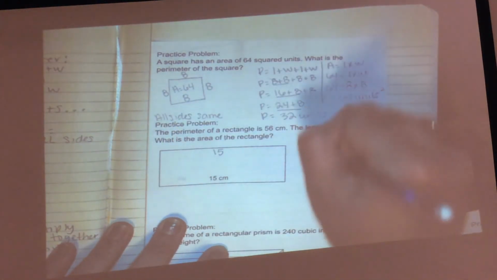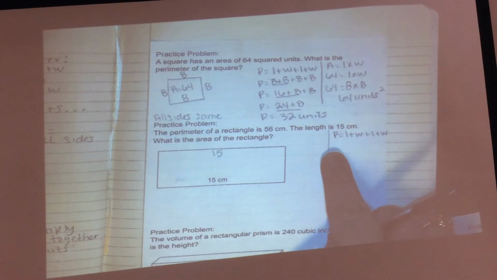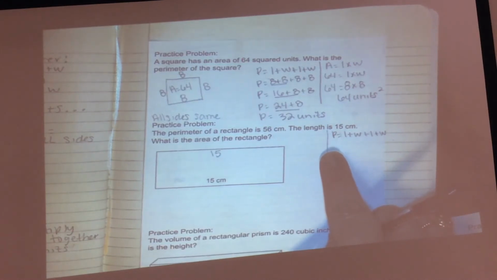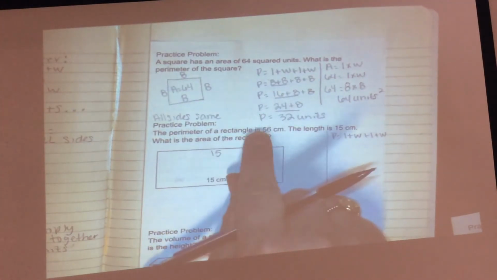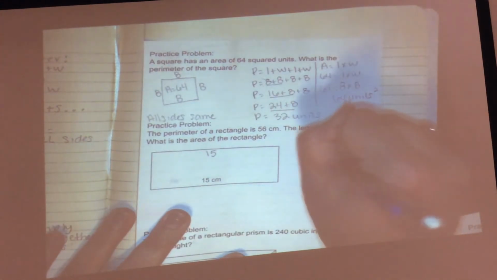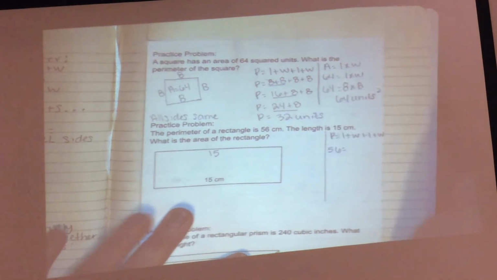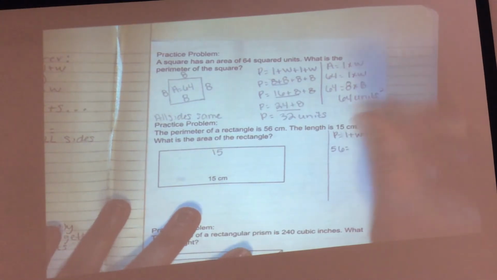Okay? Can I plug in something for perimeter? The perimeter of the rectangle is 56. So can I put 56 instead of P? Yes, I can. Do I know what my length is? Yes. What is it? 15.